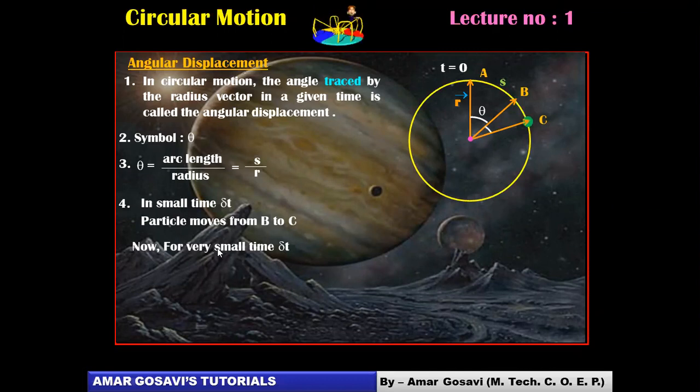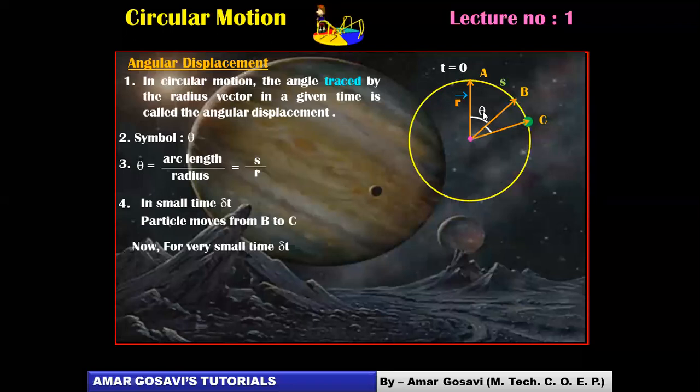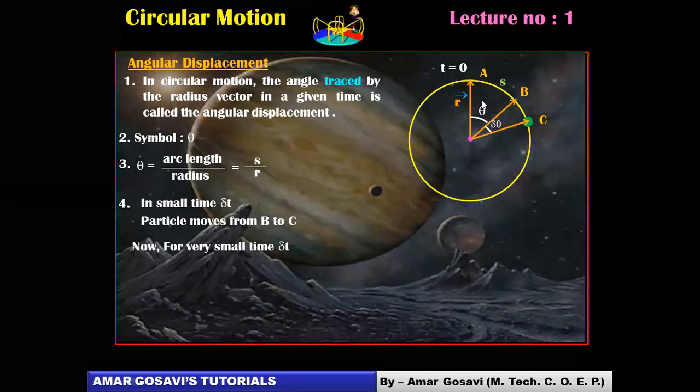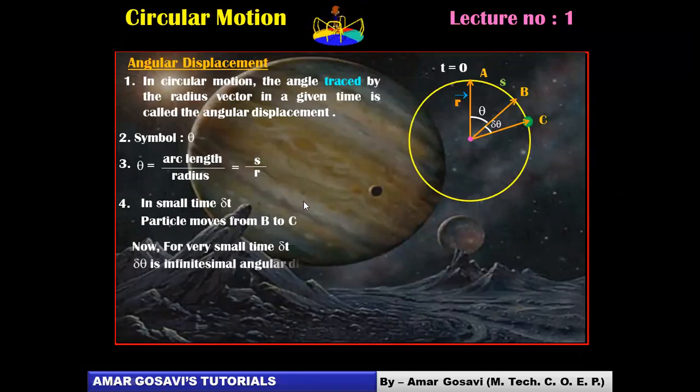So obviously, if the time is greater, comparatively theta will also be greater. If the time is very small, infinitesimal, this theta will also be very small. So in that case, the angular displacement will be very small, and therefore it will be given by the notation del theta here. So for t, the angle is theta, but for del t, the angle is del theta. So we call such infinitesimal angular displacement. You can see del theta is infinitesimal angular displacement. That means a very small angular displacement. So it's a dynamic process.